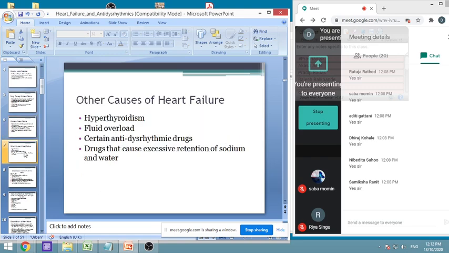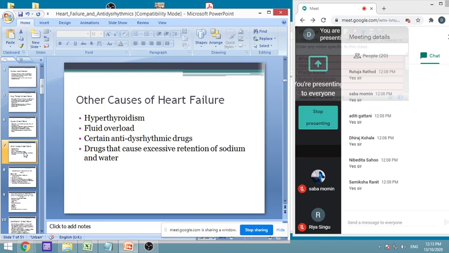Okay. Then the next thing, other causes, is hyperthyroidism. In hyperthyroidism, if you remember or you just go back, you will find that when the thyroid gland is secreting more T3, T4, thyroxine and triiodothyronine, they cause sensitization of the sympathetic nervous system, and therefore anti-adrenergic agents are used in hyperthyroidism, because thyroid hormones cause sensitization to the ANS or sympathetic system, and because of that there is a problem.